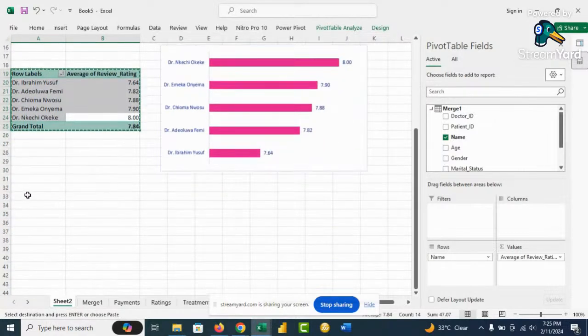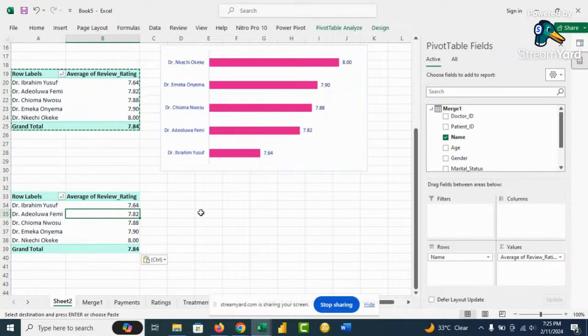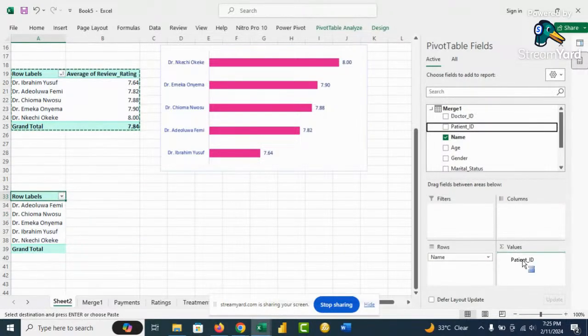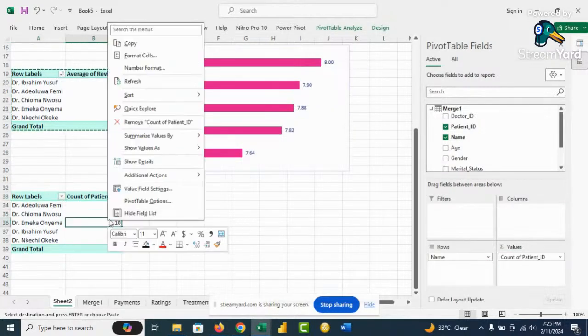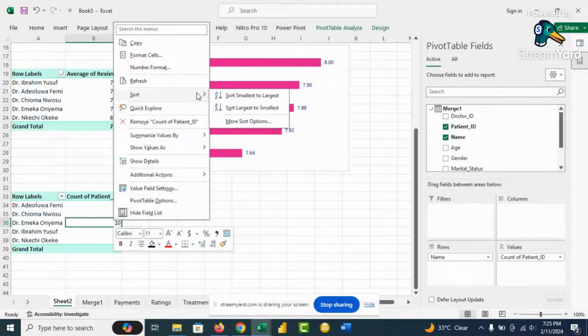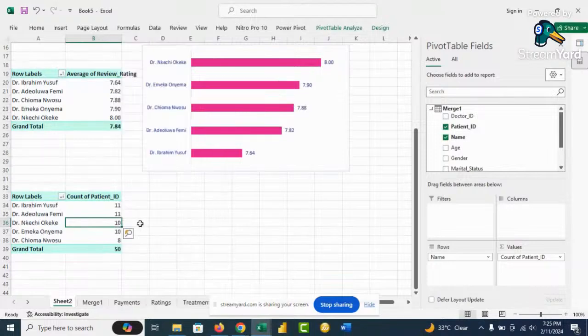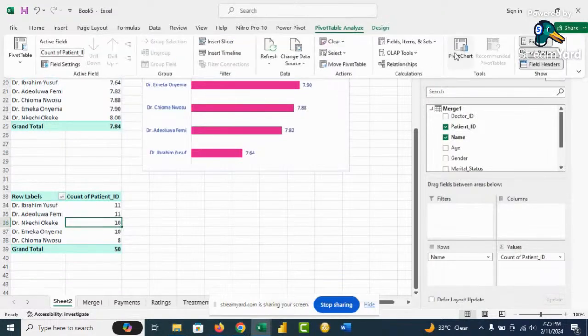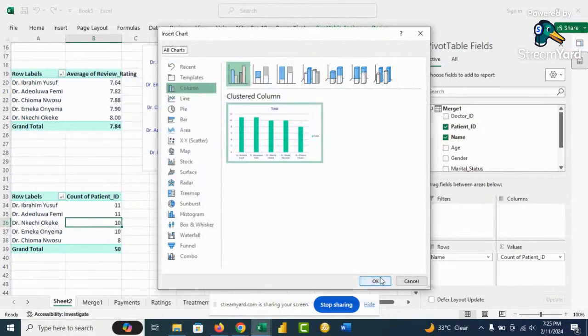Then for us to answer question number 3 is to check the number of patients handled by each doctor. So we'll just drag in patient ID, and we can sort, we just sort this from highest to lowest, from largest to smallest. Okay, because of the number of points, we use this chart.